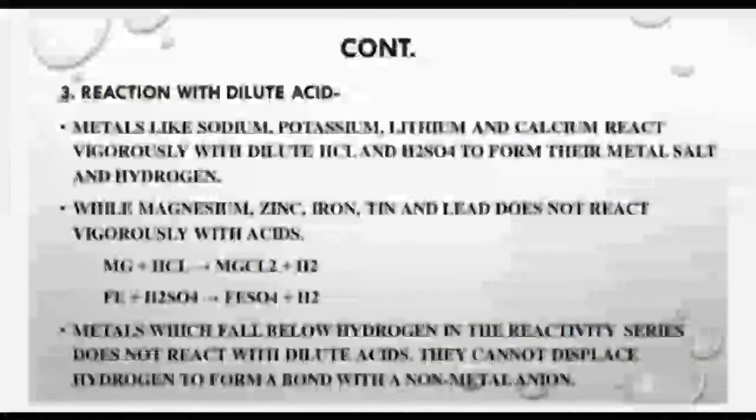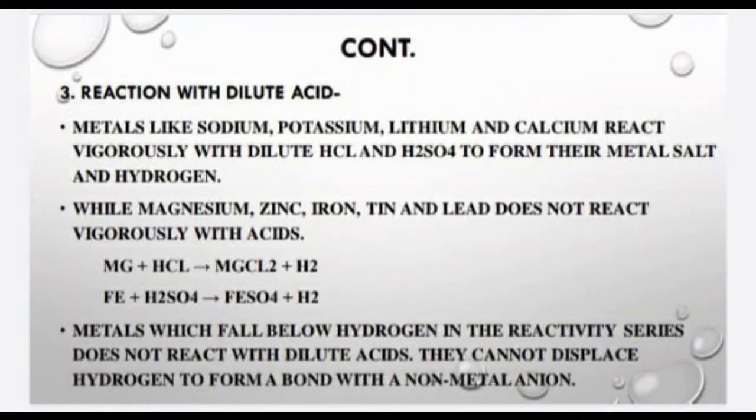What happens when metals react with dilute acid? Metals like sodium, potassium, lithium and calcium react vigorously with dilute HCl and H2SO4, that is sulfuric acid, to form their metal salt and hydrogen. While magnesium, zinc, iron, tin and lead do not react vigorously with these acids. So students, some of the metals are given which do react with HCl and H2SO4 and which do not react with the acids. The given two reactions explain the same.